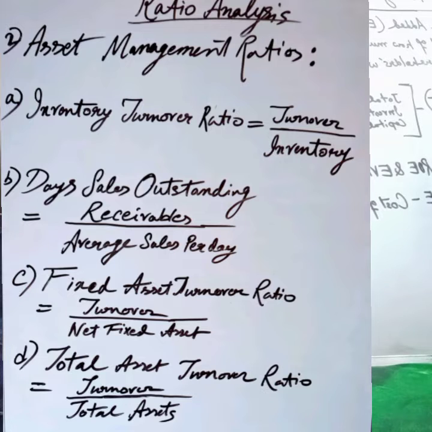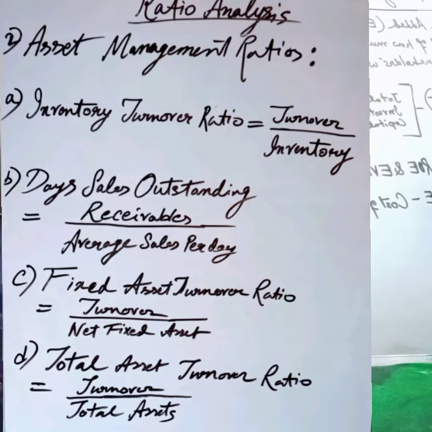Number C is the fixed asset turnover ratio, which is turnover divided by net fixed assets, which measures how effectively the firm uses its fixed assets. Then comes number D, the total asset turnover ratio, which is equal to turnover divided by total assets. It measures the turnover of all the firm's assets.